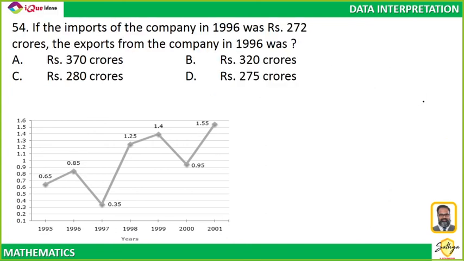Chalo. Next one. If the imports in 96 were 272 crores, then exports in 96 were how much? Oh, this is simple.